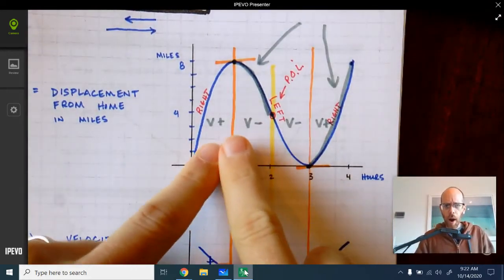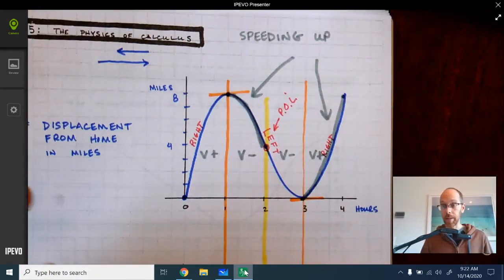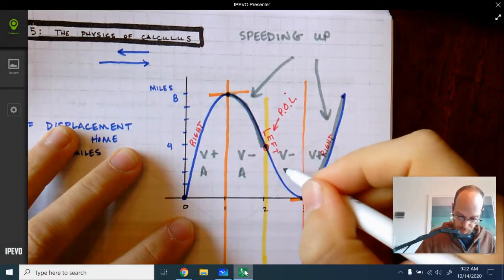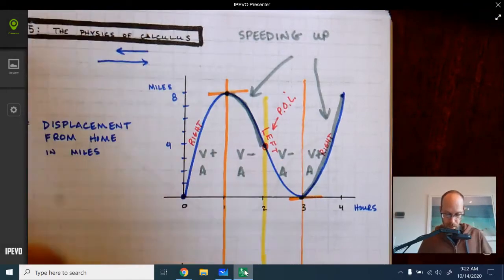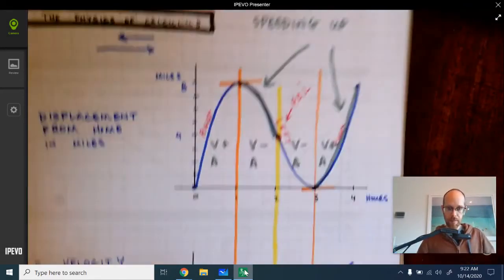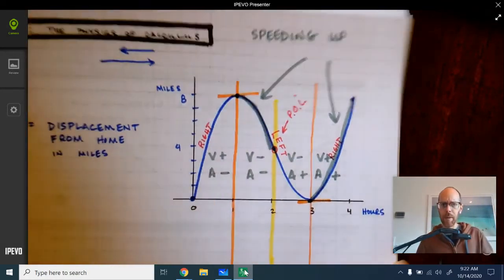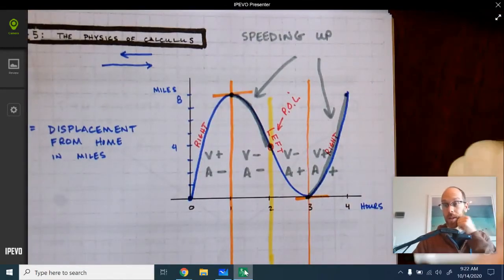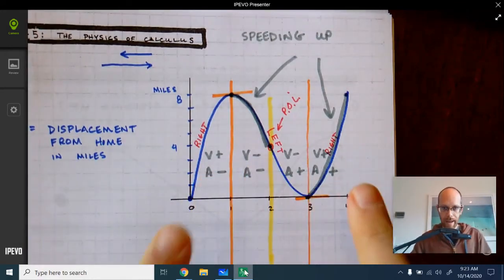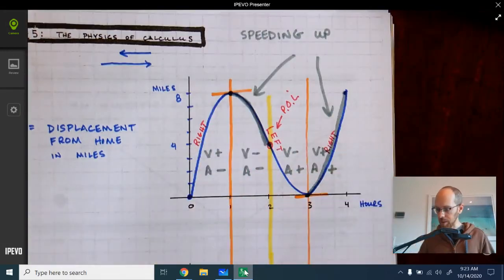All right, so let's see. So we figured out that the velocities will not tell us where it's speeding up. What about the accelerations? The acceleration goes negative, negative, positive, positive. Most people think that the acceleration will tell you where it's speeding up. It's actually not the case.